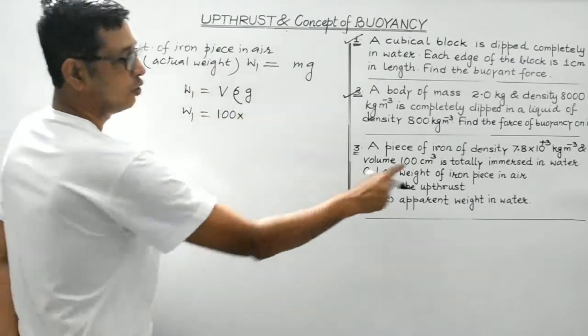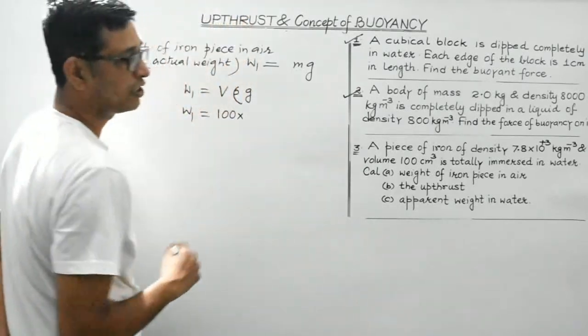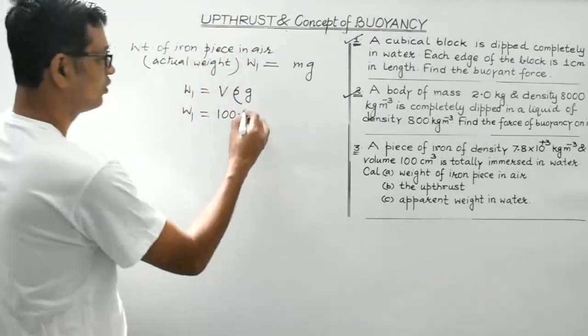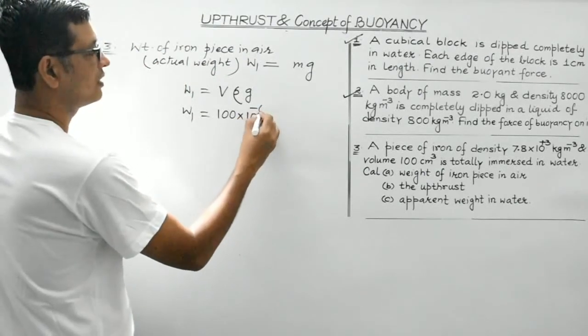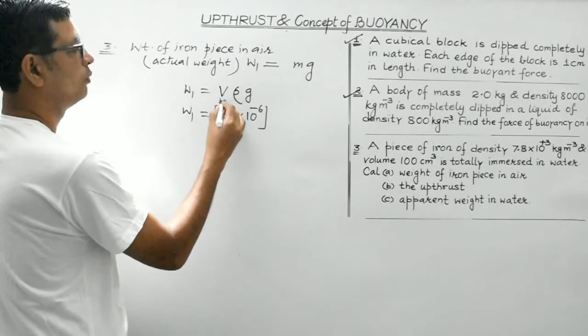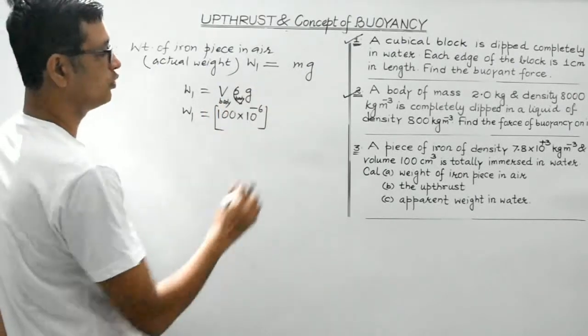Don't forget to convert centimeter cube into meter cube. 1 centimeter cube is equal to 10 to the power minus 6 meter cube. So 100 into 10 to the minus 6 meter cube is the volume of the body.